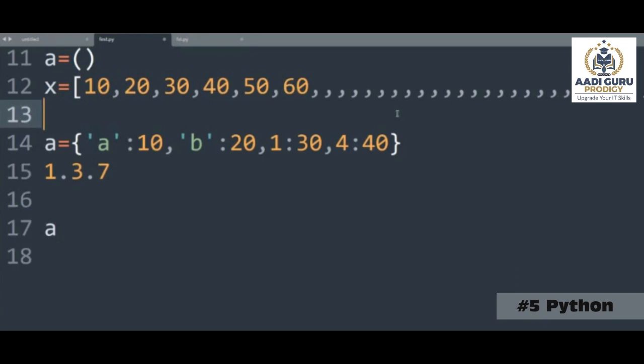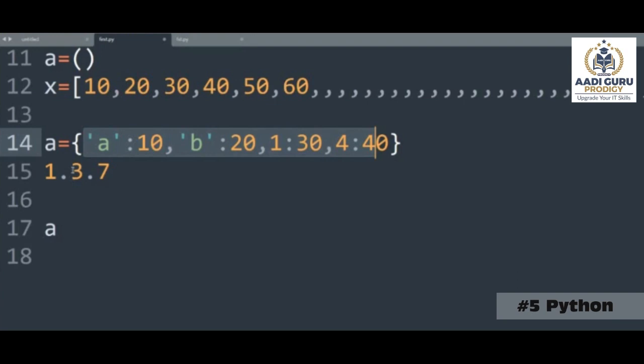Why does it need to be standard? If you want this 20, you are not depending on where this 20 is placed, whether it is in second position or fourth position. We are not depending upon the positions because we have created our own keys. If I want 20, I can call with this key. It doesn't matter where this 20 is located. So that's why we say that a dictionary is unordered.